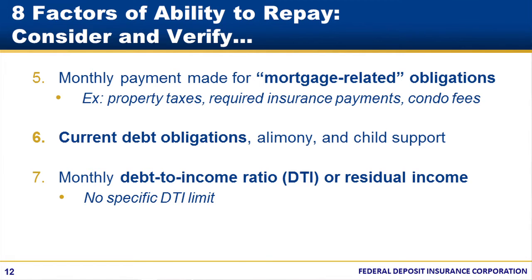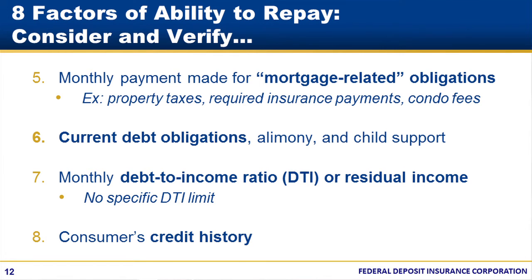Please note that this does not mean that you have to keep to a specific DTI limit. For non-QM loans, there is no specific DTI limit. Instead, the ATR rule leaves it up to the creditor to make a reasonable and good faith determination of what an appropriate threshold is for DTI or monthly residual income.